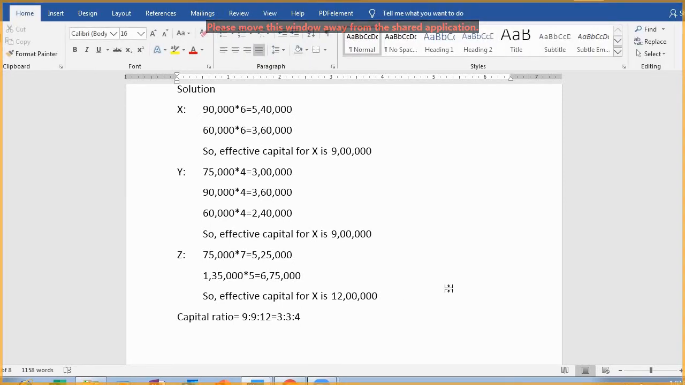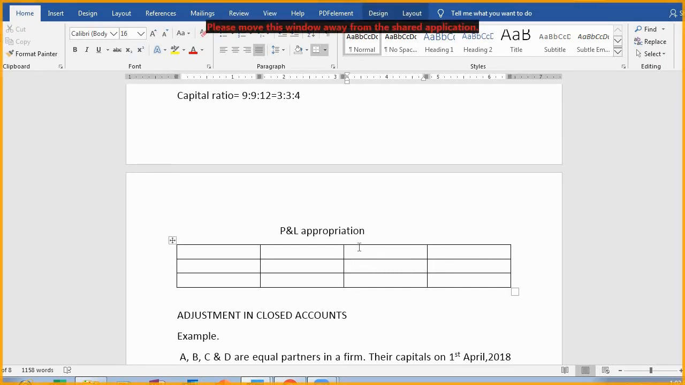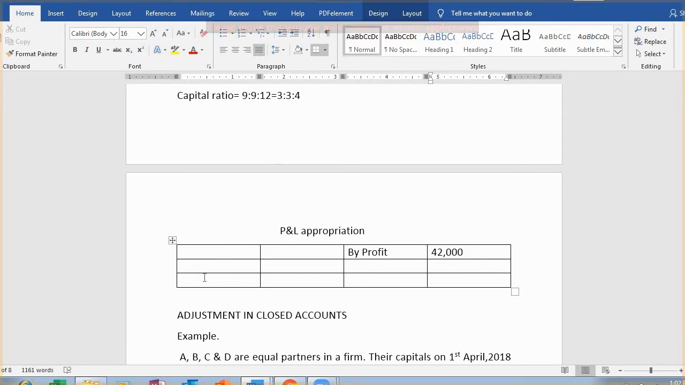Okay, now you see here, the records of the question say that net profit is 42,000. So had it been a loss, we wouldn't have made PL appropriation. But profit is 42,000 rupees. Right? Now this profit will be divided among X, Y and Z in the ratio of their capitals, 3, 3 and 4, which we have calculated.